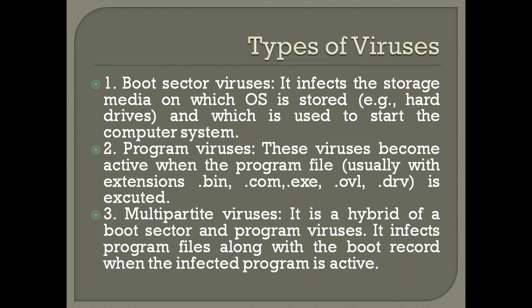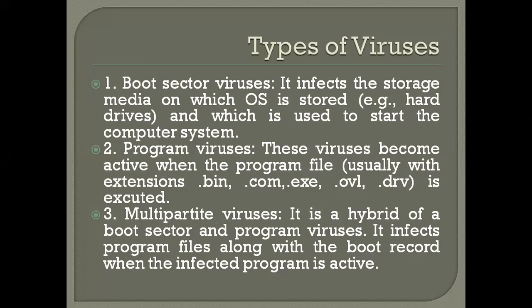The second one is program viruses. These viruses become active when a program file, usually with an extension like .bin, .com, .exe, .ovl, .drv, is executed. So with program viruses, when the particular program is executing, that is when these files are executed. At other times it is simply hiding in your system.